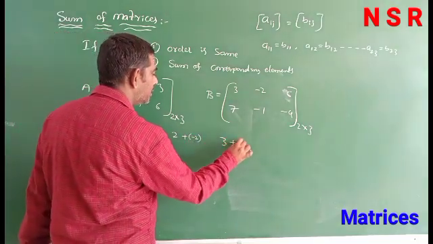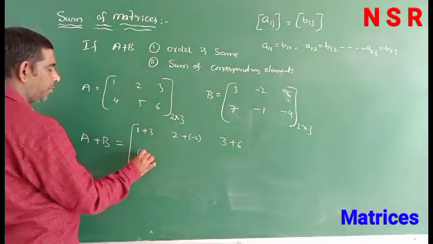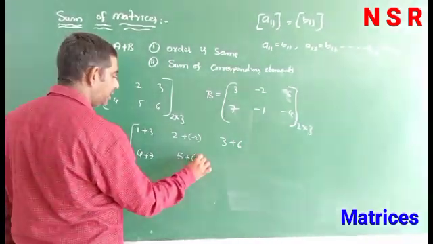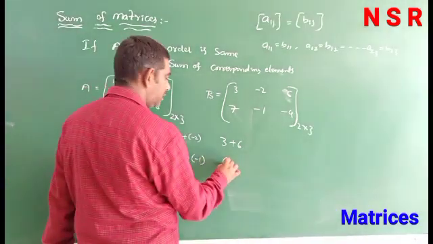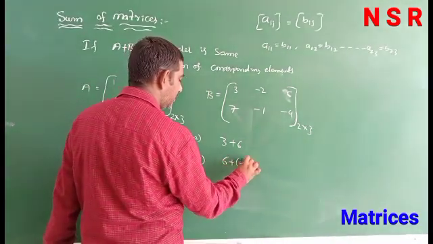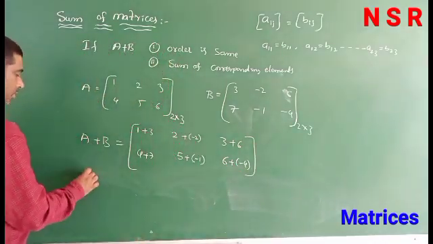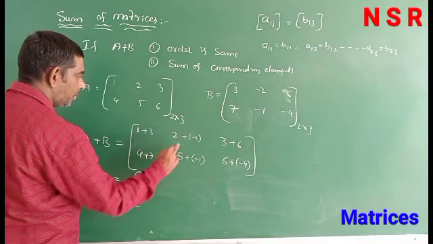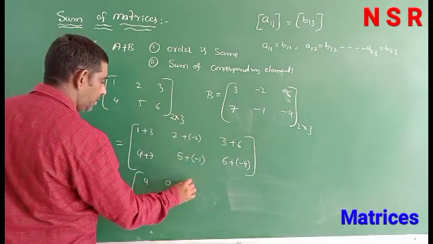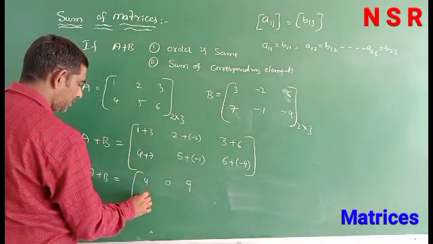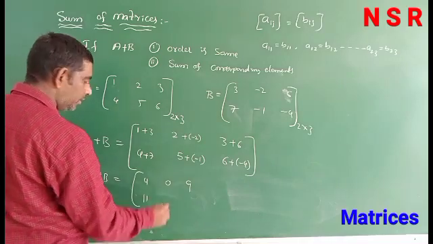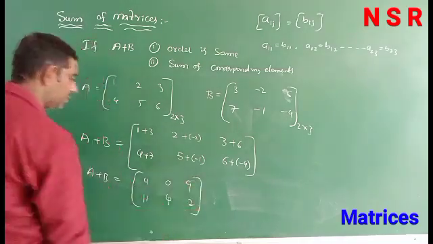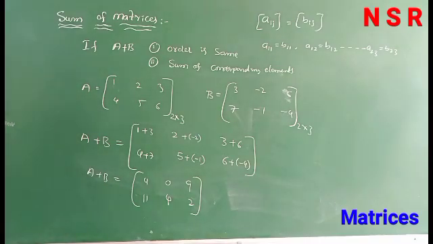Next 3 plus 6, 4 plus 7, 5 plus minus 1, 6 plus minus 4. So, A plus B is equal to 4, 0, 9, 11, 4, 2. So, this is the sum of two matrices.